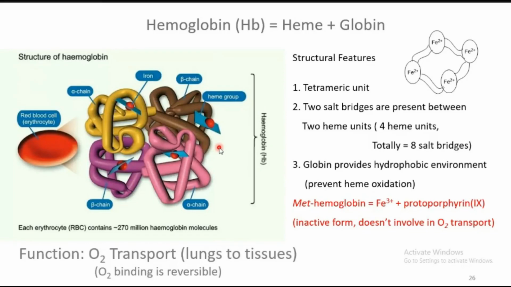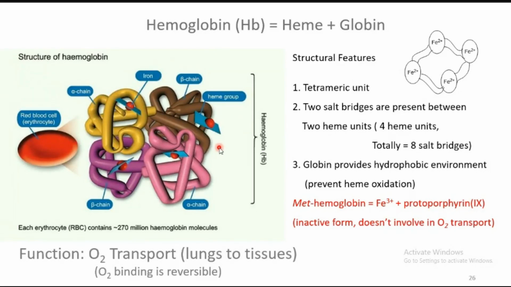First, we are going to see about hemoglobin. Hemoglobin is an iron-containing protein, and it's a tetrameric unit. That is, four proteins with the prosthetic group. Here, the prosthetic group is the key, and the protein part is the globin protein.